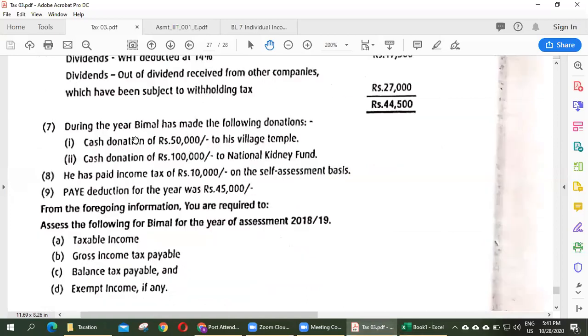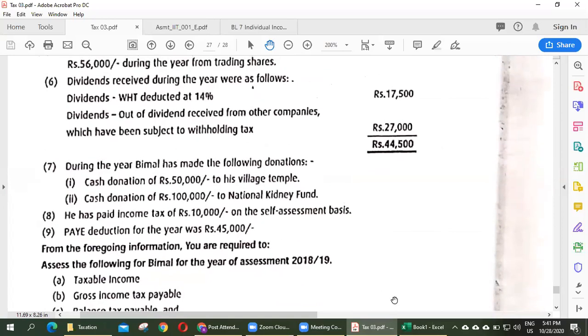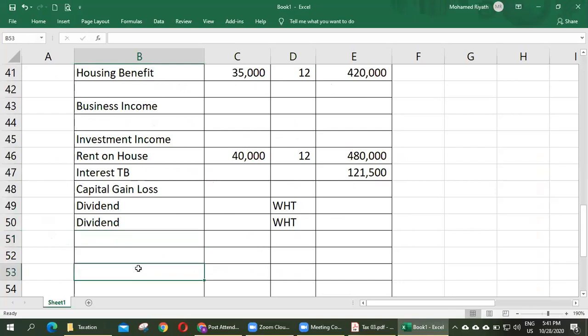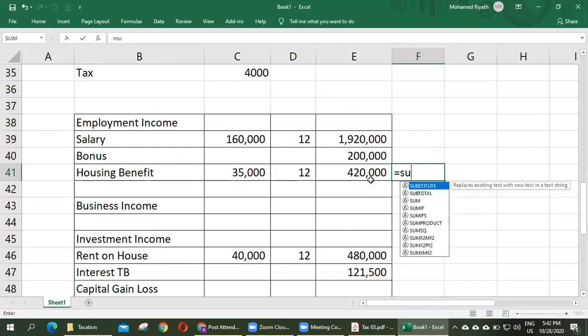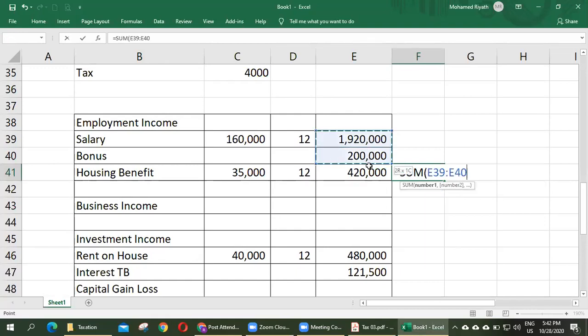And during the year, Vimal has made the following donations. So, do we have any other income? No. Then we will calculate assessable income. So here we don't have any other income, right? So assessable income equals, first we have to take the total of each and every source. Total of employment income we have to take.